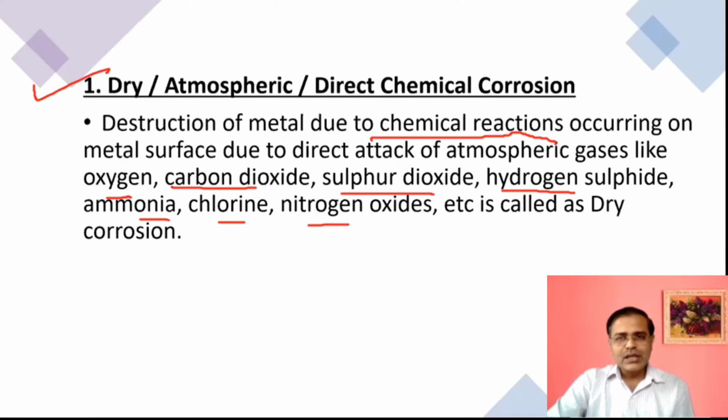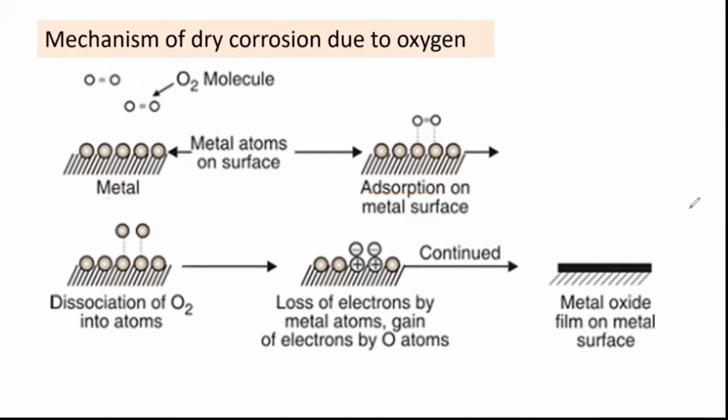The next part is the mechanism of dry corrosion. Let us see the mechanism of dry corrosion due to oxygen. Mechanism means the detailed pathway: how the reaction occurs, how the corrosion occurs, and what the various steps are. We have to identify the multiple steps in which that corrosion occurs, and there are 4 steps.